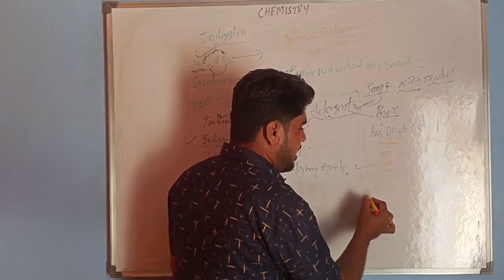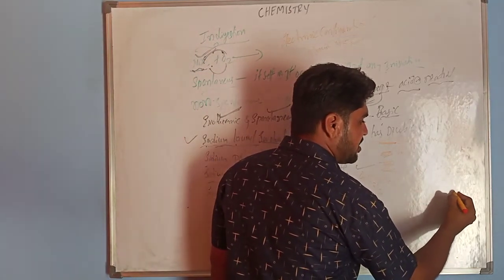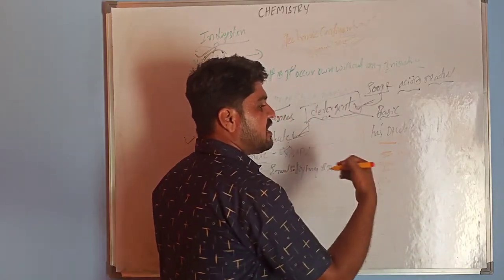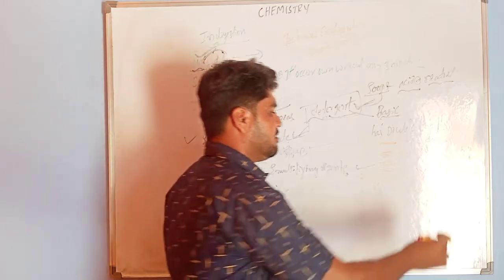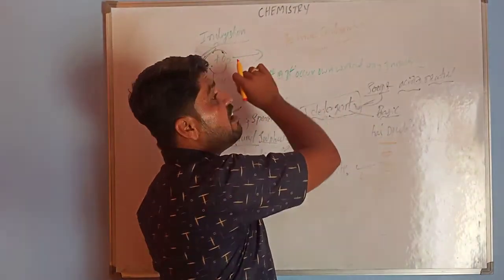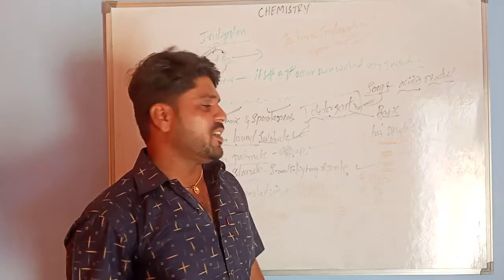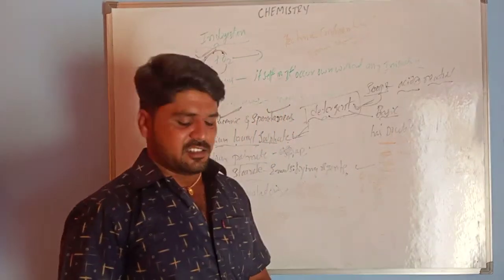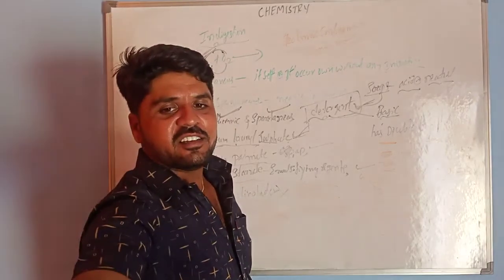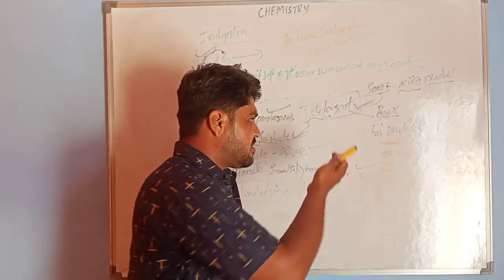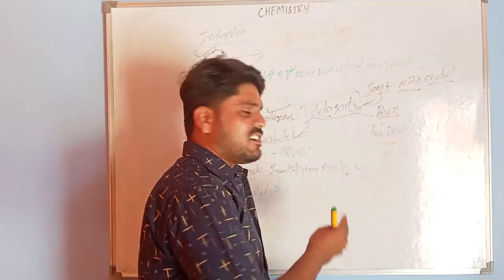The next is nitrogen, N2. Between the two nitrogens we have to observe a triple bond. This all comes from the electronic configuration. If you know the electronic configuration well, you can easily understand this. Otherwise, there is no idea of this. One of your students asked all these questions. That's why I am going to discuss it.